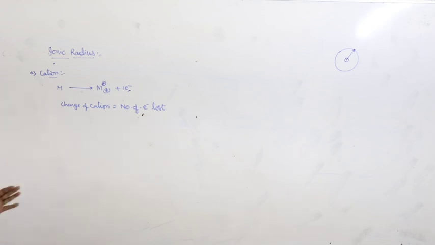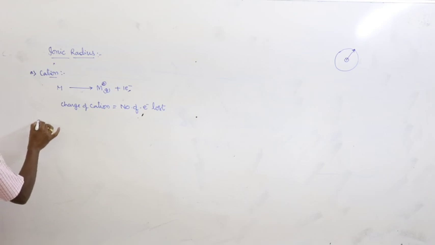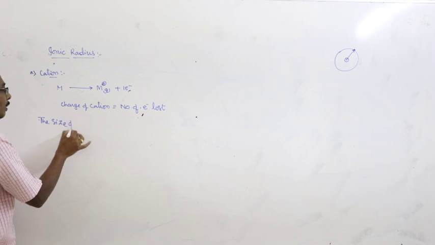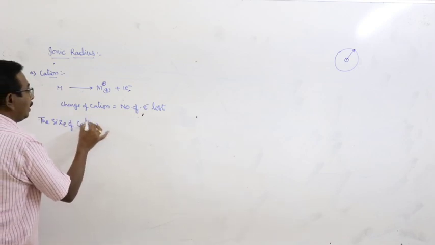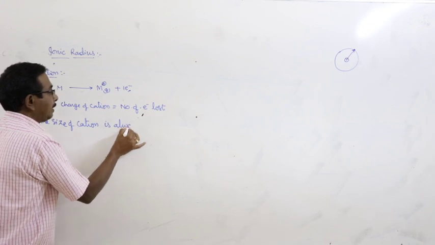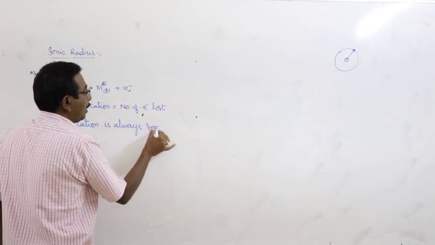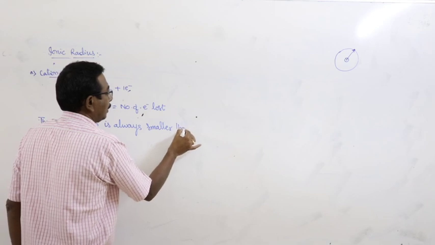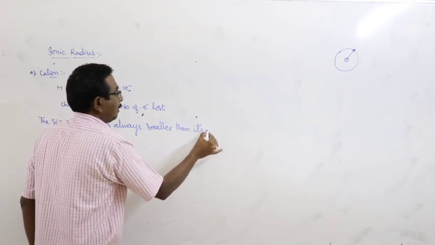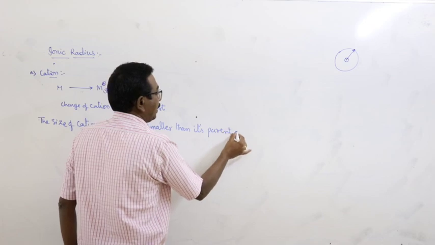But how does the ionic radius vary from atom to cation? That is the concept here. Now, I will give a statement. The size of a cation is always smaller than its parent atom.